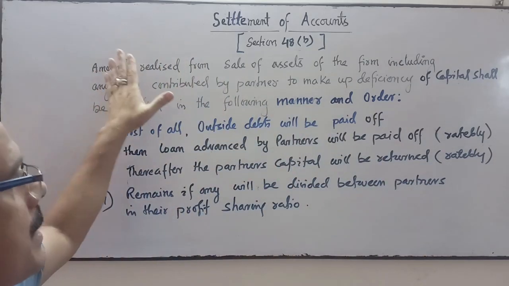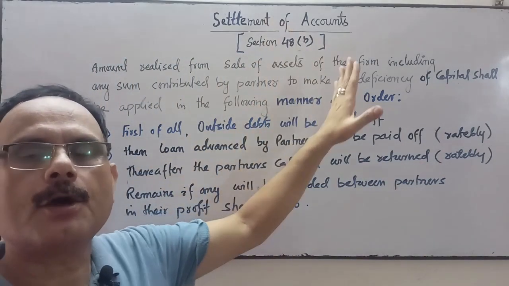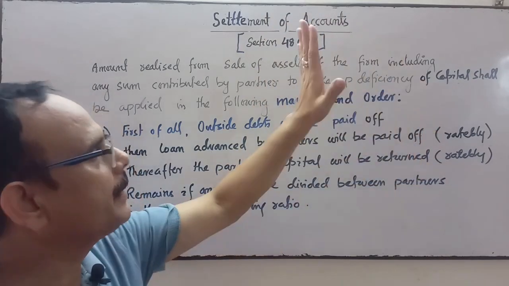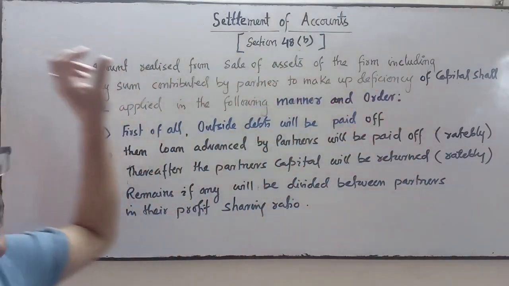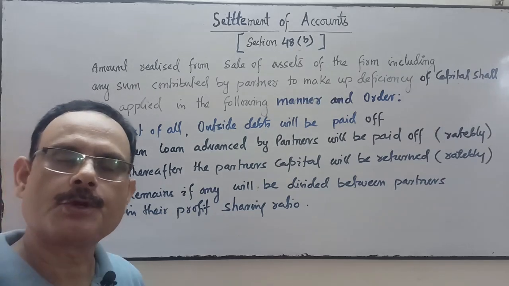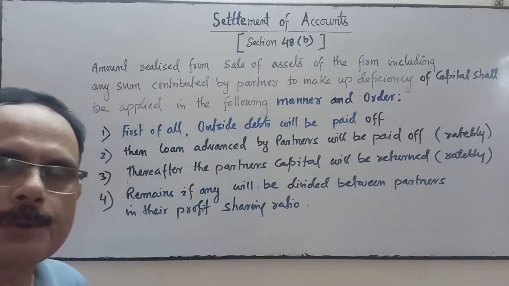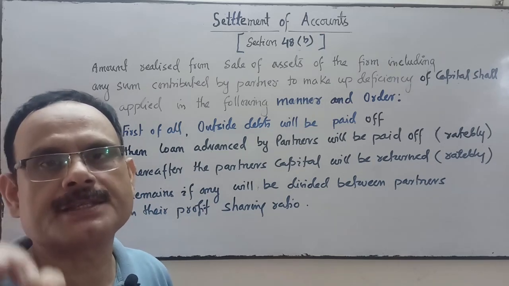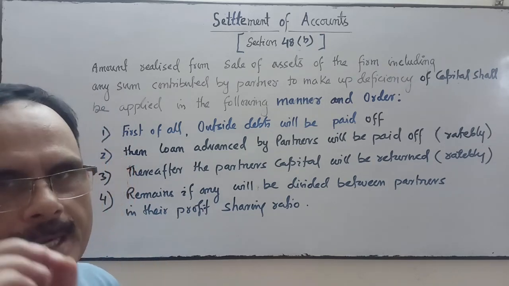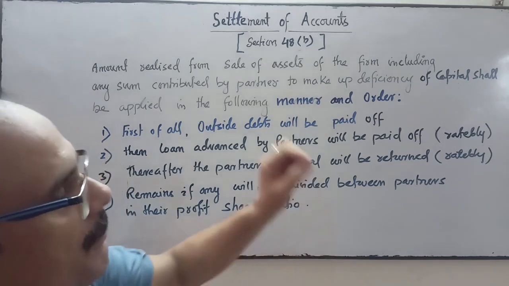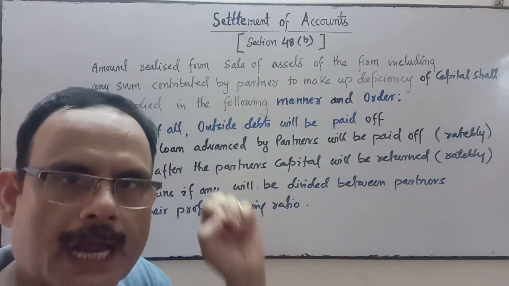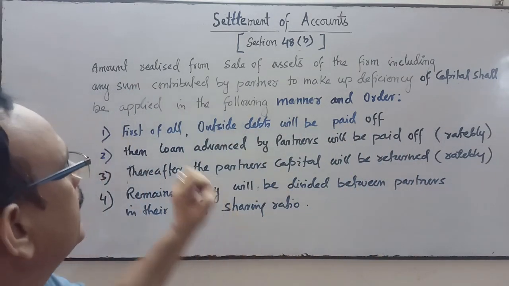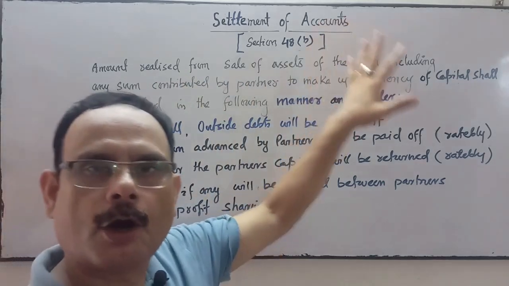So the amount realized from the sale of assets, including any amount contributed by the partner to make up his deficiency of capital, shall be applied in the following manner and order.